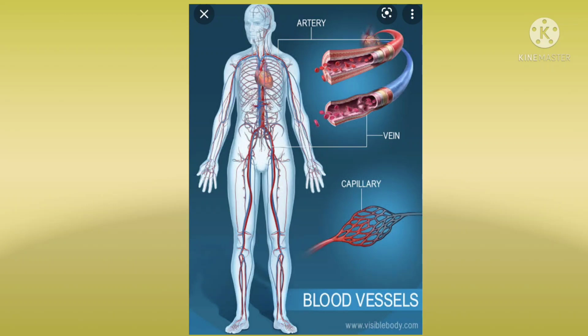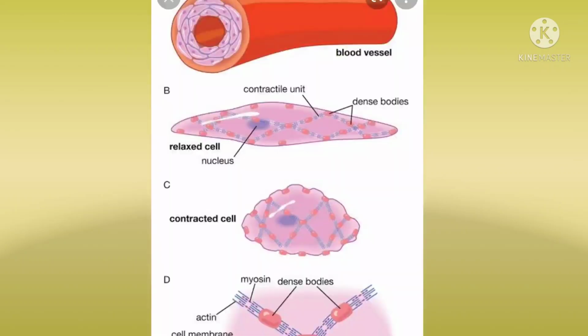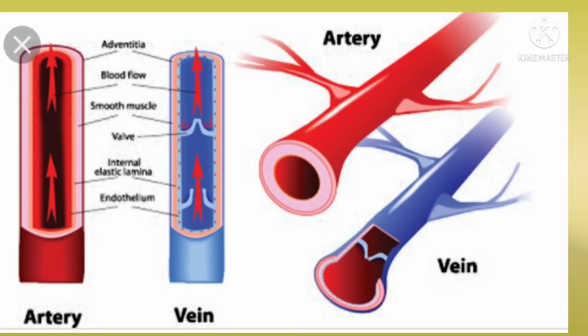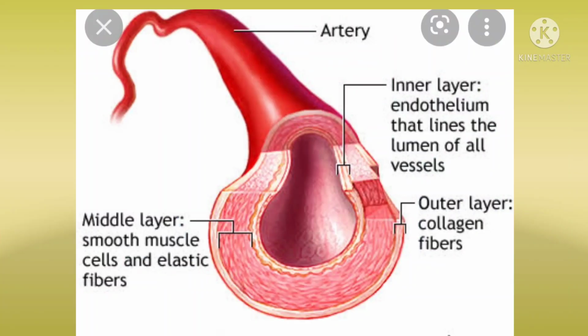Okay children. Next, we are going to study arteries and veins. Already we know, children, what is an artery and what is a vein. The two types of blood vessels are called arteries and veins. First, arteries. The rigid vessels are called arteries.